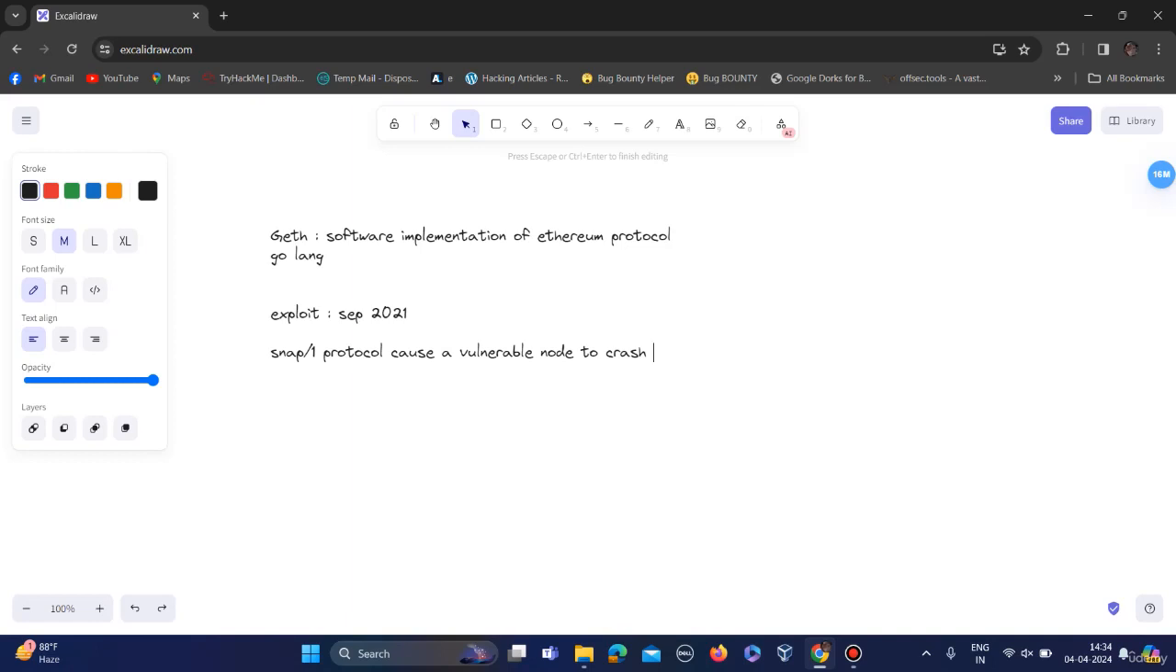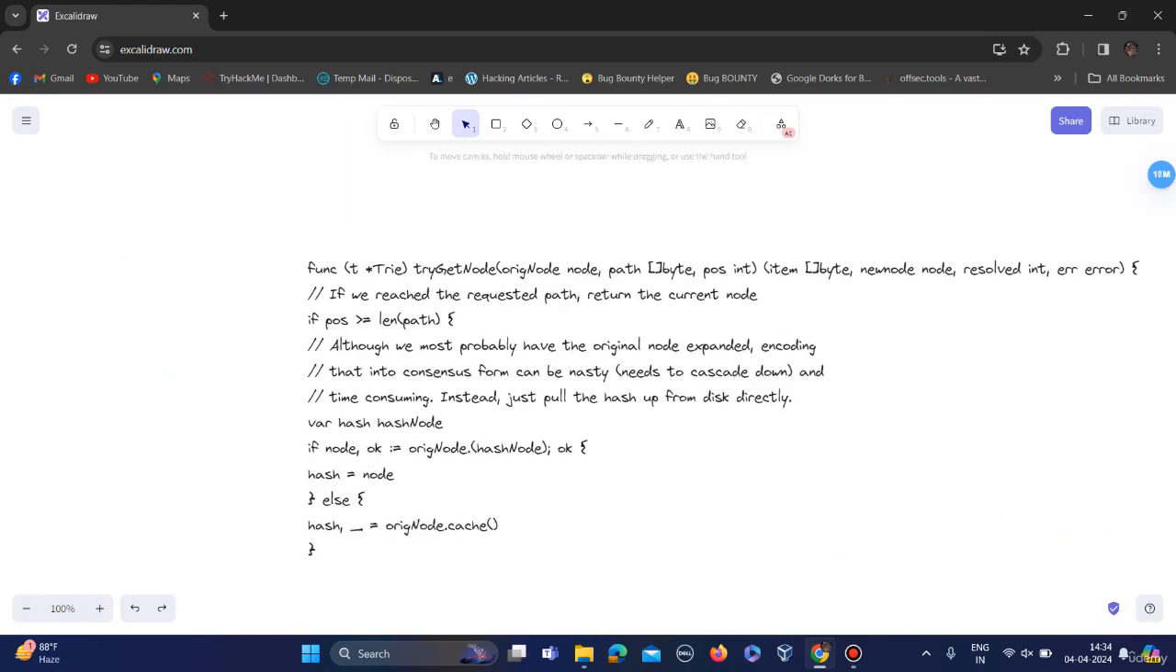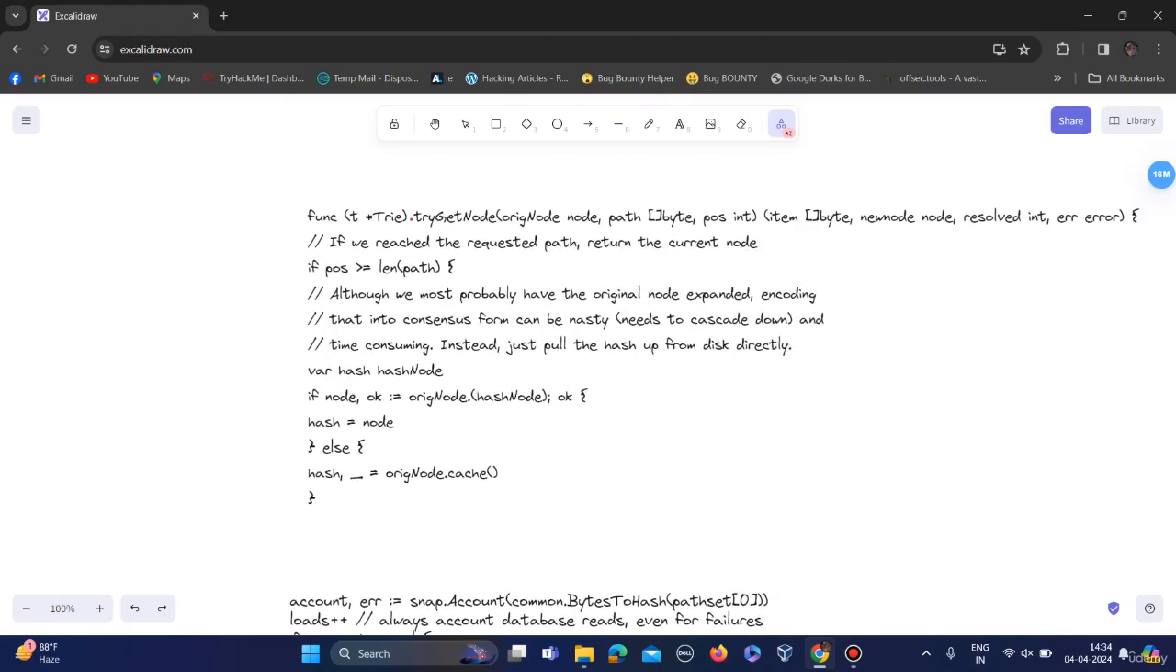Here I already have the code. This is a snippet of code taken from Geth software, which is written in the Go language. Let's understand what this code means. This tryGetNode function is used to retrieve a node, and it takes 4 parameters: origNode, path, byte, and pos, an int. Pos means position.